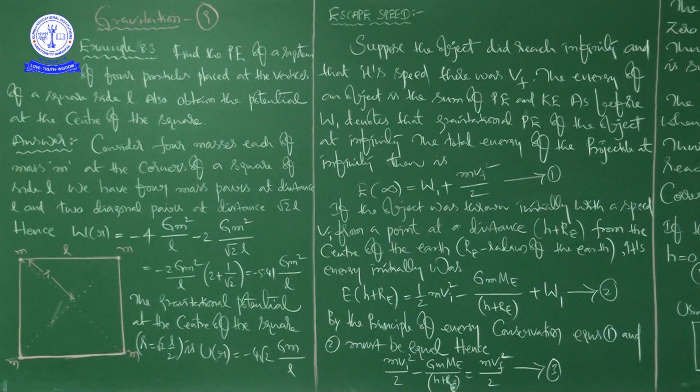So for listening also it is very interesting, no? So what is escape speed? You know speed from the chapter motion in a straight line. Speed is the distance traveled by a body in unit time. Otherwise, speed is defined as the rate of change of distance traveled by a body, okay, right? Here, escape speed.